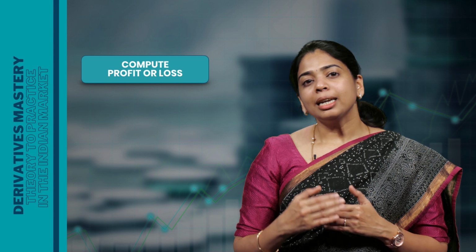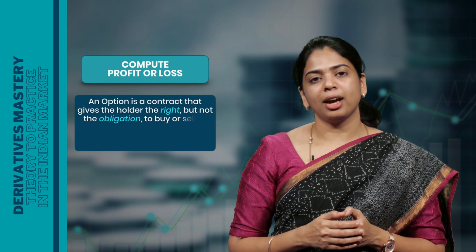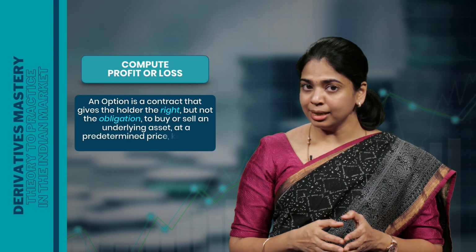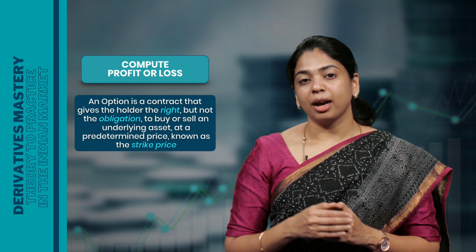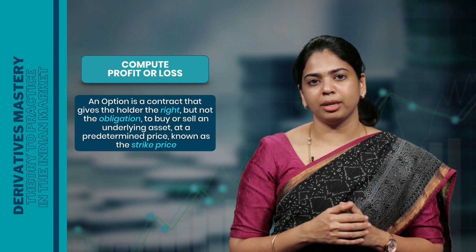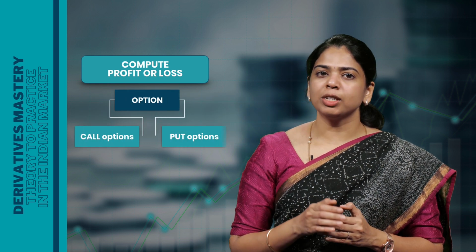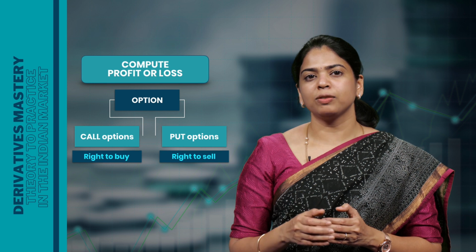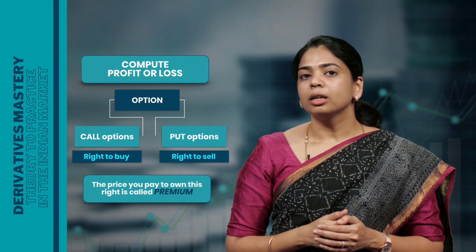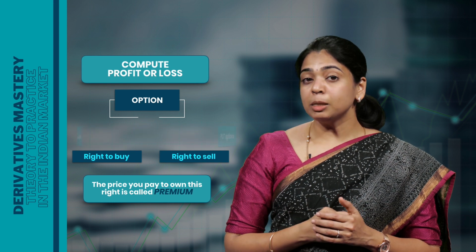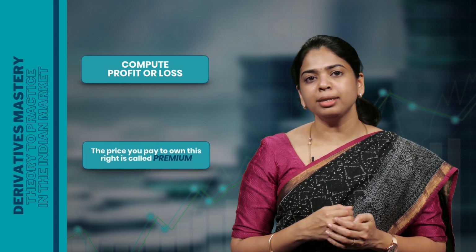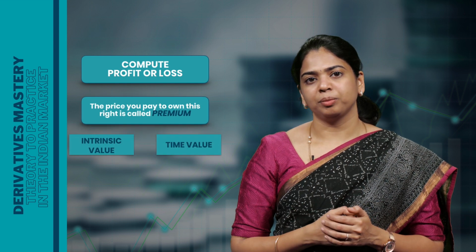Before that, let's quickly recall what an option is. An option is a contract that gives the holder the right but not the obligation to buy or sell an underlying asset at a predetermined price known as the strike price. There are two types of options: call option, which gives a right to buy, and put option, which gives a right to sell. The price you pay to own this right is called the premium. And this premium comprises two components: intrinsic value and time value.